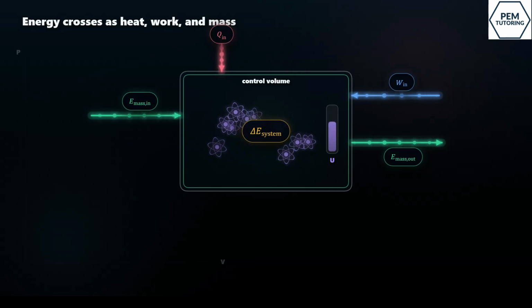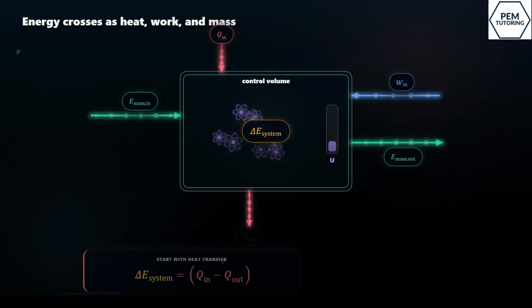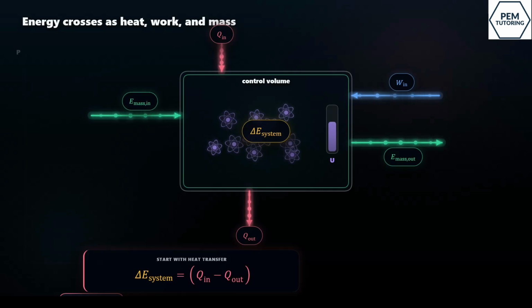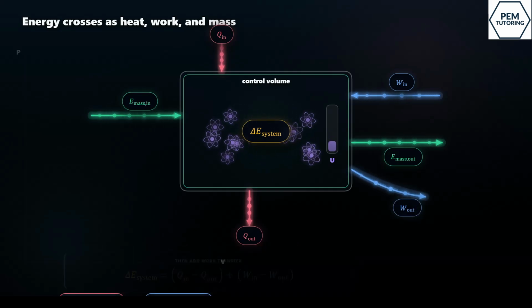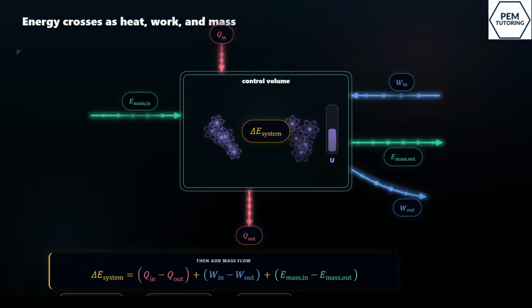We build the full balance one part at a time. Start with the heat part. Delta E system equals Q in minus Q out. Then add the work part, plus W in minus W out. Then add the mass flow part, plus E mass in minus E mass out. That is the full boundary balance.